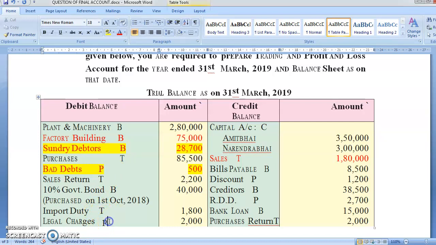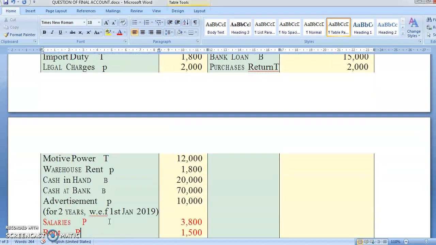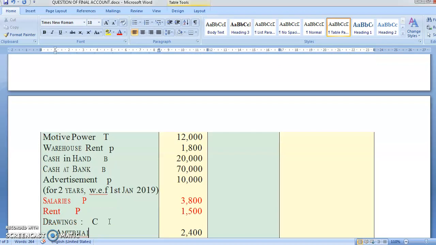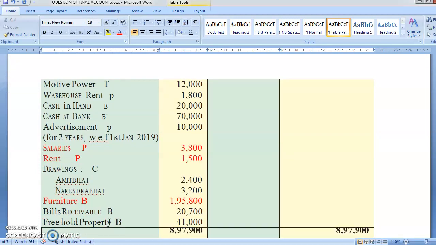Legal charges, obviously legal charges will come in your profit and loss. It comes after sales. Motive power, motive power means you require more power in the factory compared to the office. Am I correct? In office you have electricity bill and all. Motive power comes in trading account. Warehouses, what do you mean by warehouses? Warehouse is a place where the goods are stored after production. So again, it is related to sales. So it comes in profit and loss. Cash in hand, cash at bank, again balance sheet items.